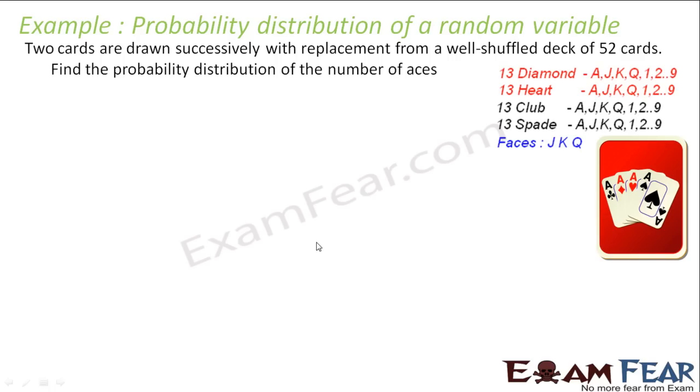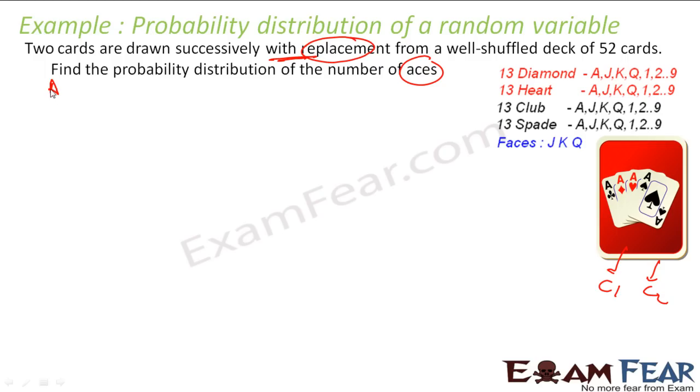So the question says 2 cards are drawn with replacement. Please note, with replacement from a well-shuffled deck of 52 cards. Find the probability distribution of number of aces. That means you have card 1 and card 2. You draw those 2 cards with replacement. We have to find the probability distribution for these aces.